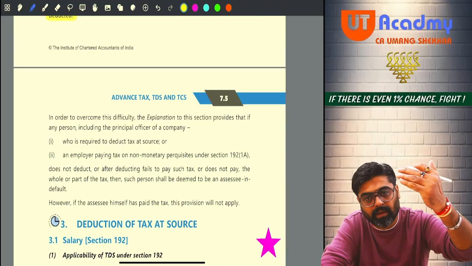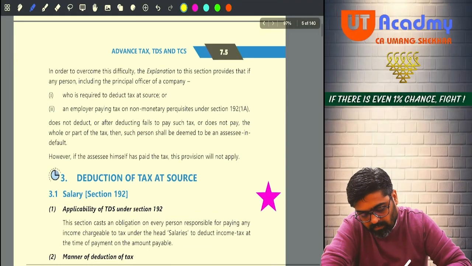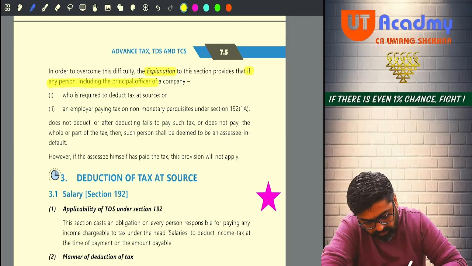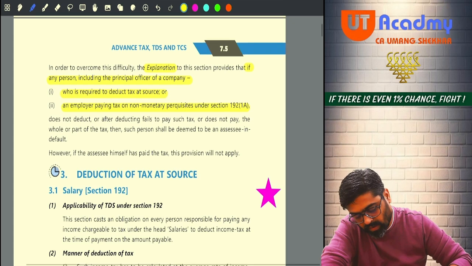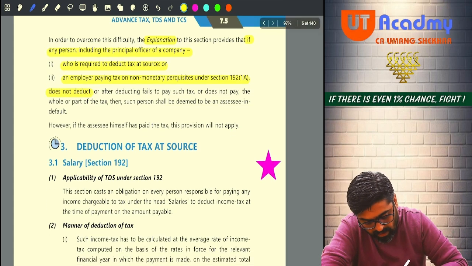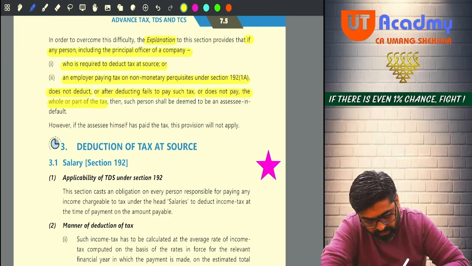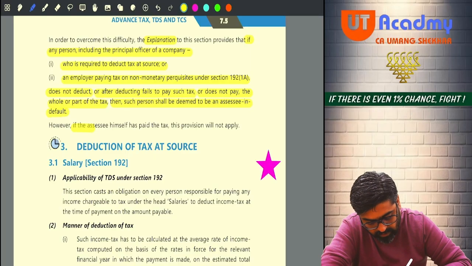Proceedings for tax collection will be made against you and not against the person who was liable to deduct TDS.